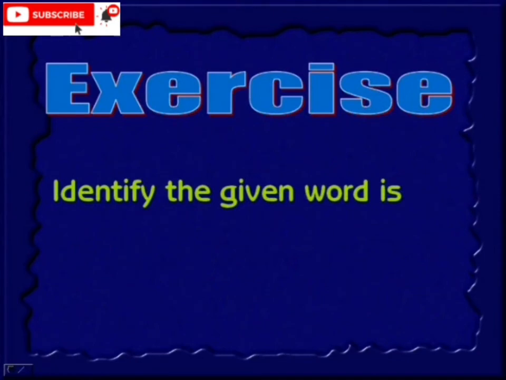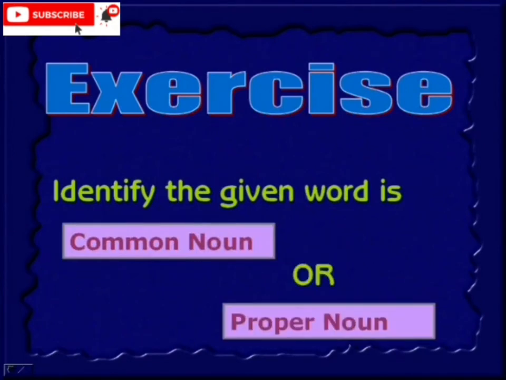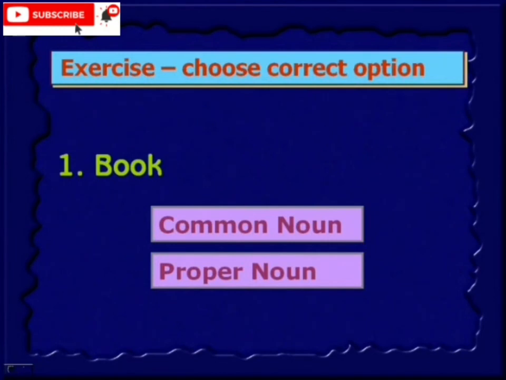So exercise: identify whether the given word is a common noun or proper noun. So you need to identify whether the given name is a common noun or proper noun. So till now we understand what is meant by common noun, what is meant by proper noun. Now I'll show you the word. You need to identify whether it is a common noun or proper noun. So parallelly write down in your notebook, then mark whether it is a common noun or proper noun. So the first one, book.